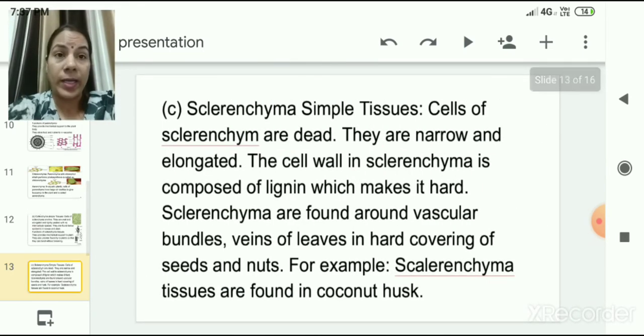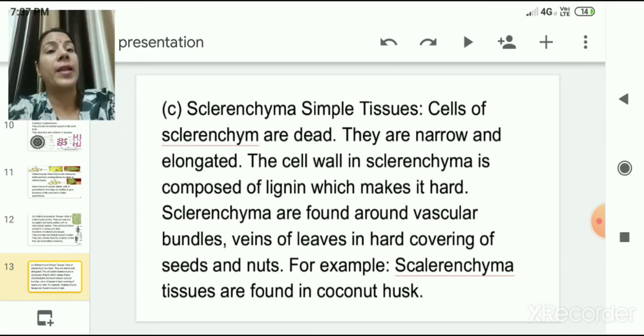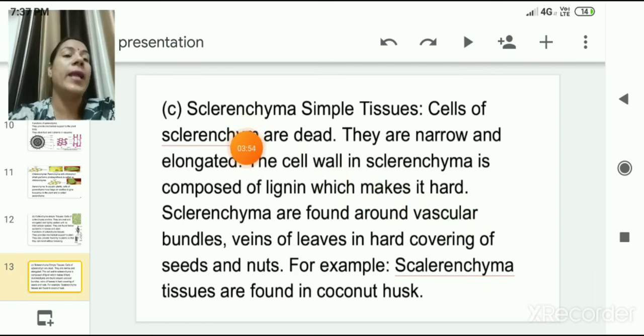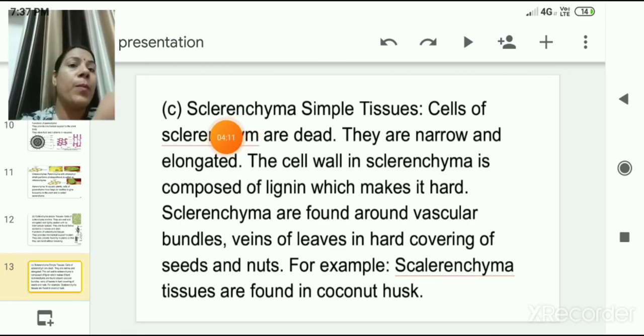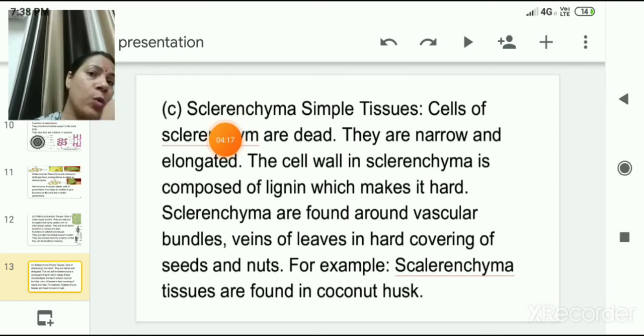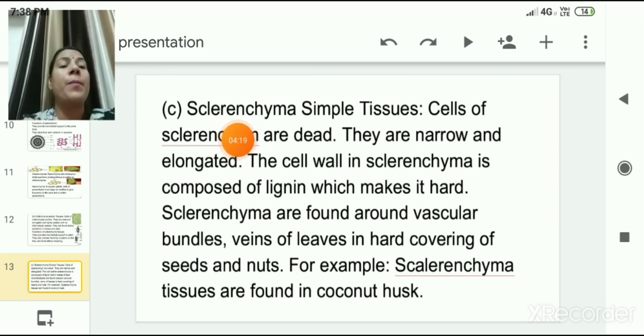Now let us discuss the third type, that is the sclerenchyma simple tissues. Cells of sclerenchyma tissues are dead, narrow and elongated, and the cell wall in sclerenchyma tissue is composed of lignin. This is very important, children, that lignin deposition is present in sclerenchyma, and this makes the tissue very hard. Sclerenchyma is found around vascular bundles, veins of leaves, and in the hard covering of fruits, nuts, seeds, etc. For example, sclerenchyma tissues are found in coconut husk.